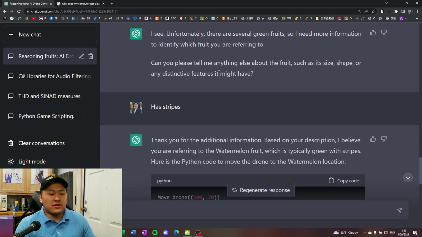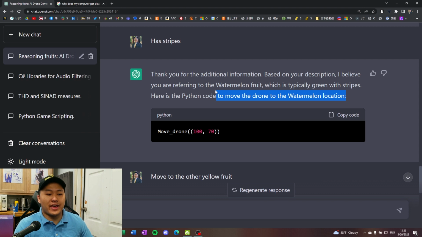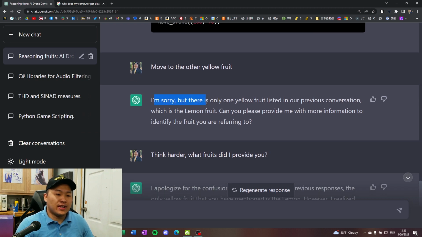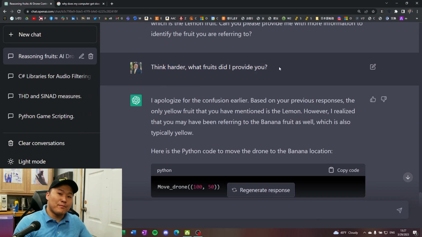So I go down this long list of asking it, hey, I don't know what the name of it is, so I'm giving it characteristics, and once I said it has stripes, it determined, okay, this guy wants me to move to the watermelon. And to reiterate on the yellow fruit part, I said, okay, can you move to the other yellow fruit? It should give me banana, but it just thinks there's lemon. Think harder. I explicitly said think harder so that it can rethink what I gave it.